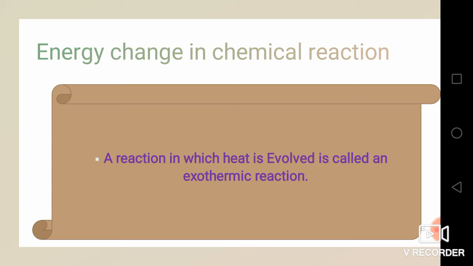So in this reaction, the heat will be evolved. I hope you all understood the definitions of endothermic and exothermic reactions.